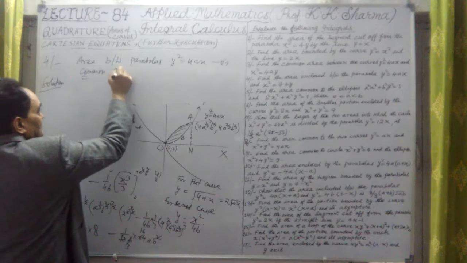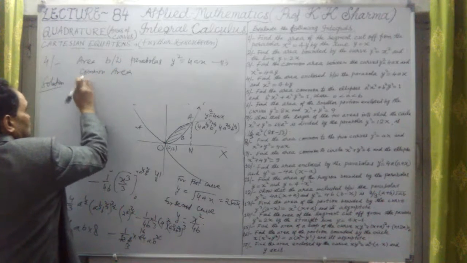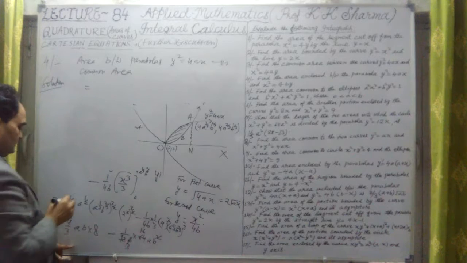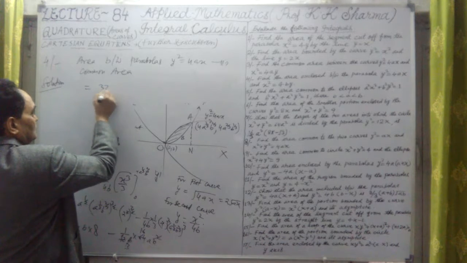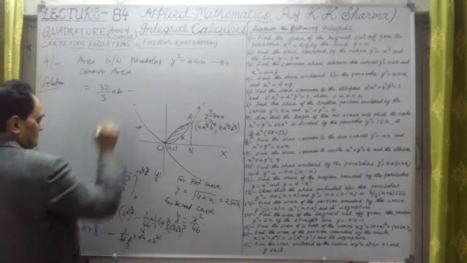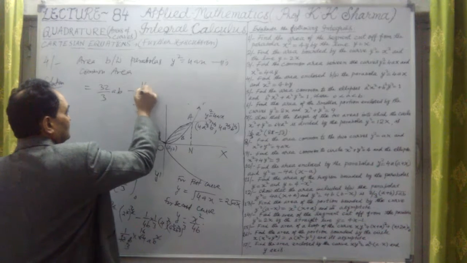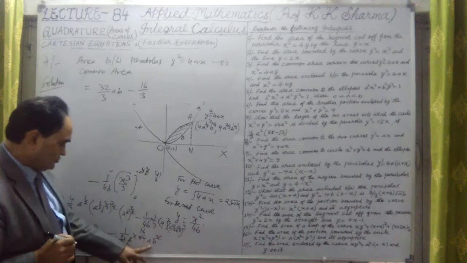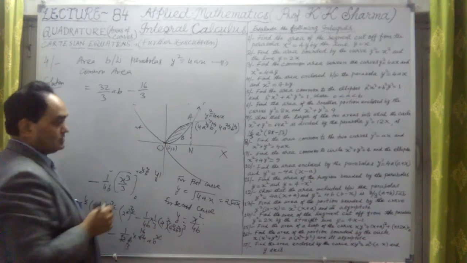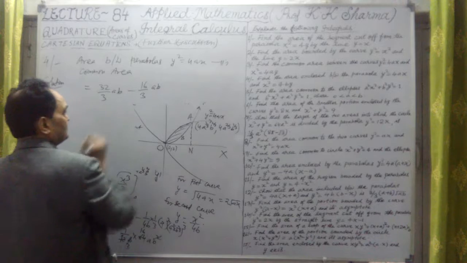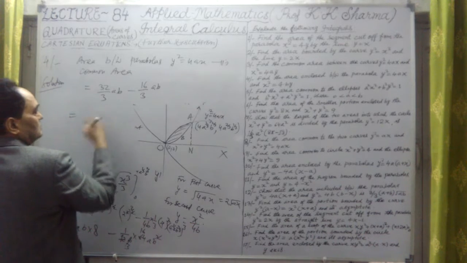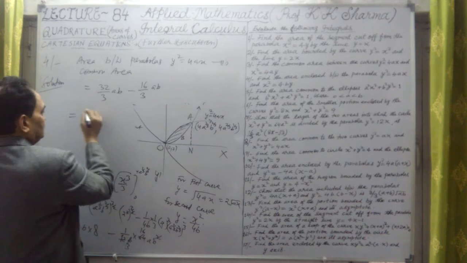Calculating here, common area is equal to, the first is 4 8s are 32 upon 3 AB, minus sign, this is 16 upon 3. This is also a into b because 1b cancelled out, so this is also AB. So simply 32 minus 16 is 16.